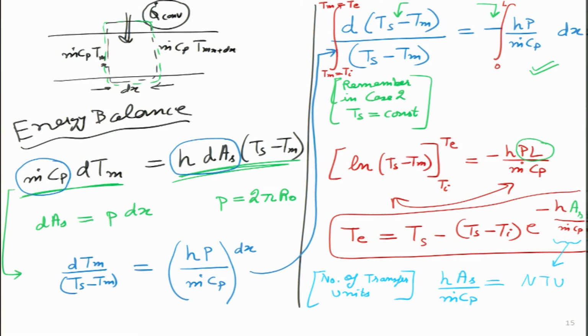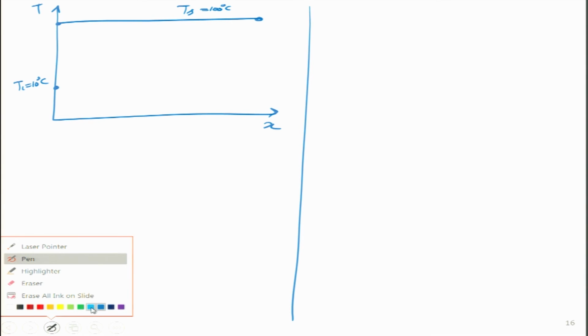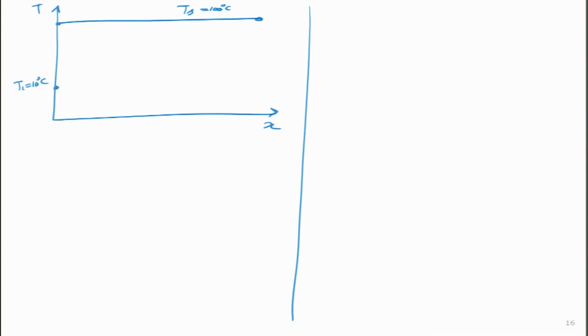Let me, for explaining that part, draw some curves. So, the same temperature profile I am drawing over again over here. Ts is constant, so my pipe surface temperature remains constant. Inlet is fixed, so Ti is 10 degrees, Ts is 100 degrees. Now, different people are running this experiment, and the first person gets something like this. The temperature drop is very low, like this. This is the temperature rise. So, I will call it case 1.